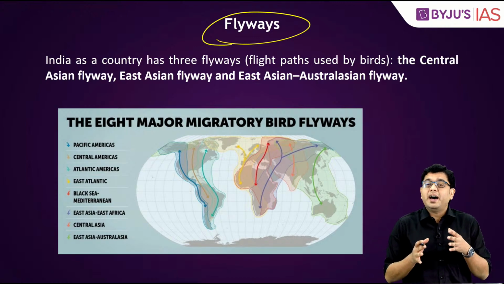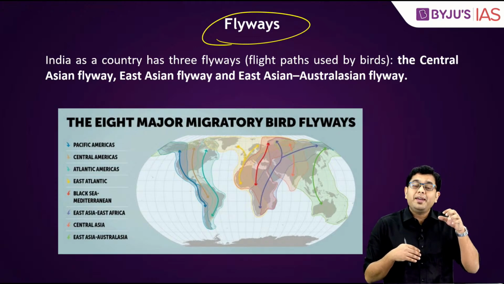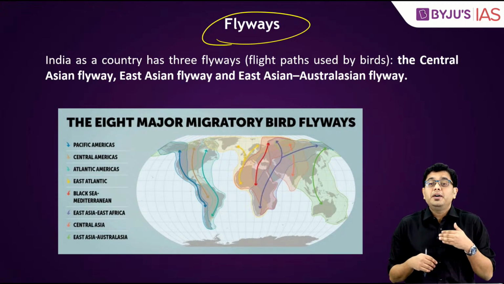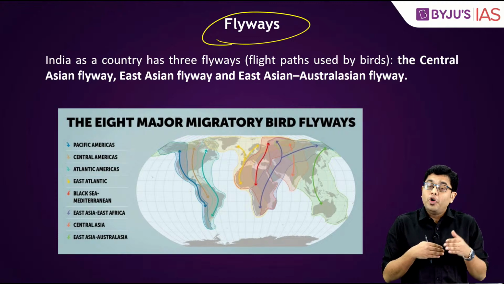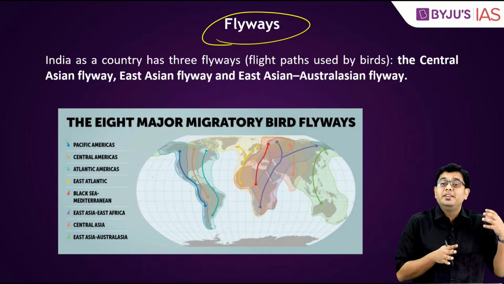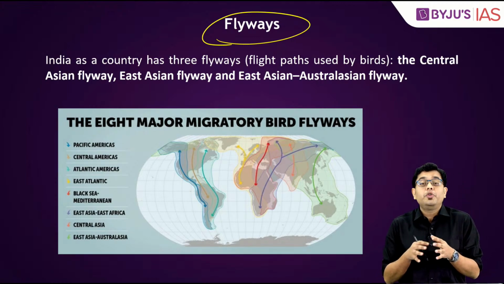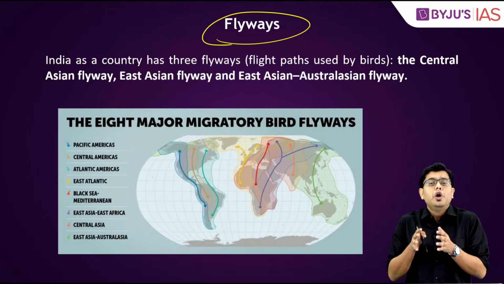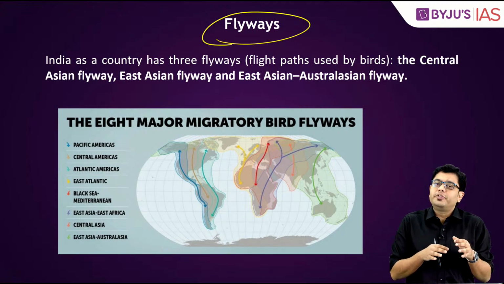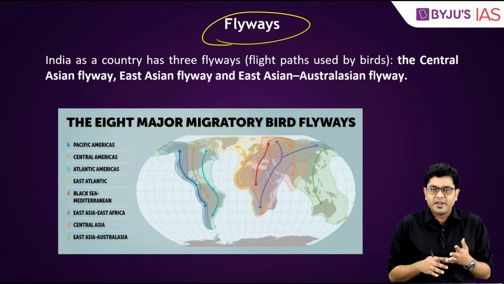Flyways are those areas or geographical reaches where many of the migratory birds move about in order to carry out their reproductive cycle, in order to lead their lives in the later stage as well. Oftentimes they migrate during the harsh conditions in their own habitat, and once the harsh conditions pass away, these birds return to their own territory.